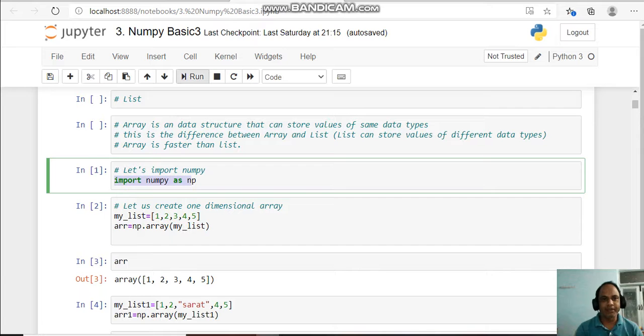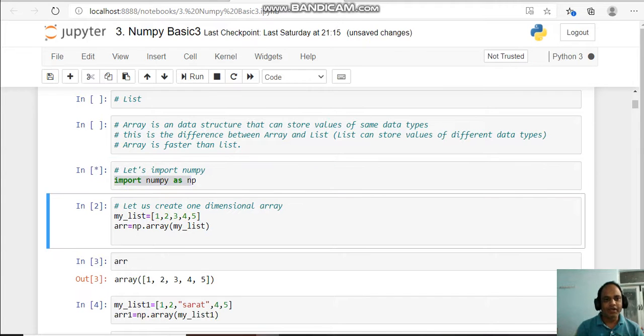Import numpy as np. Then I create a list having different elements, 1 2 3 4 5, for example. As I already told, you can define a list with a square bracket. So this is my list. I create a list; the variable name is my list, and it contains the values 1 2 3 4 5 at one place within a square bracket.